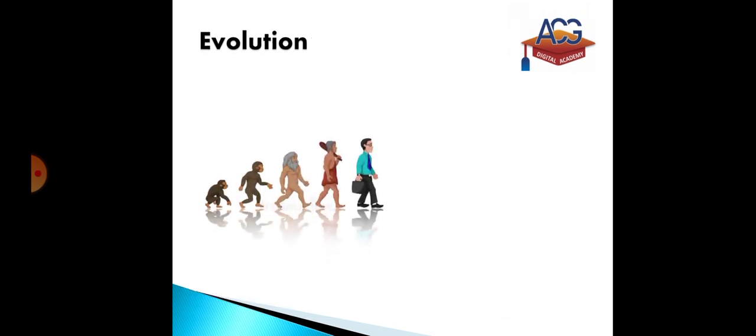The next chapter is evolution. We see that humans were animals in a previous period, so we can see how living organisms change with the passage of time.